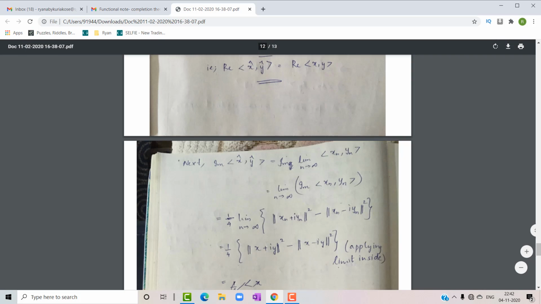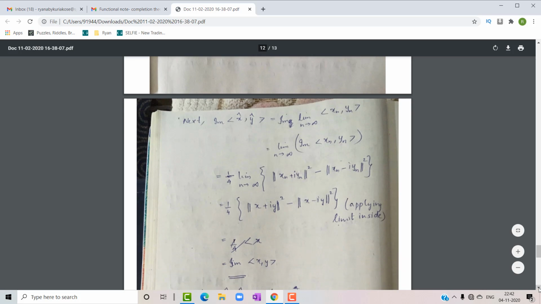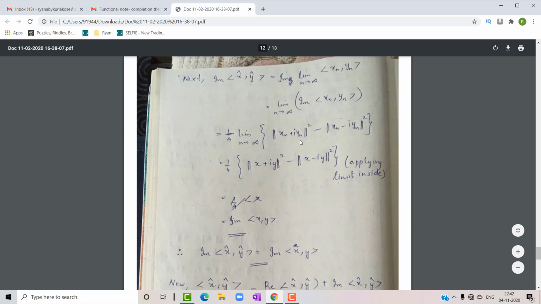By the polarization identity, this is equal to the imaginary part of the inner product of x comma y. So the imaginary part of the inner product of x cap, y cap is equal to the imaginary part of the inner product of x, y.